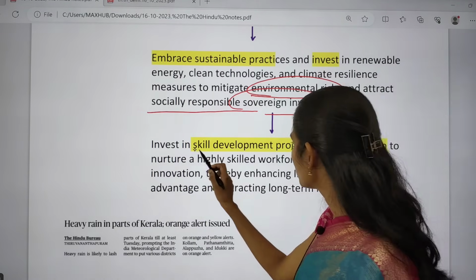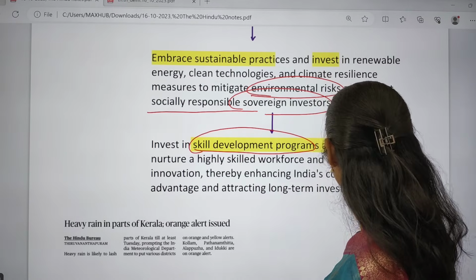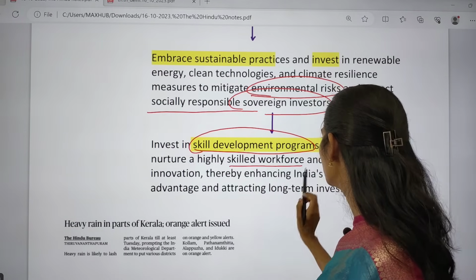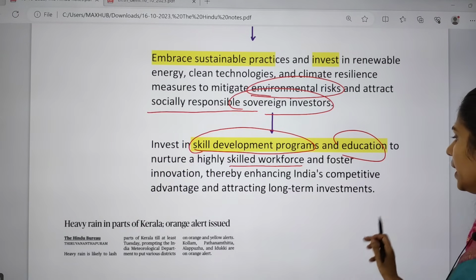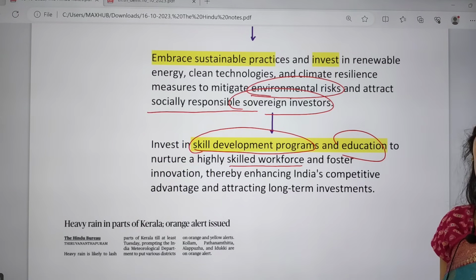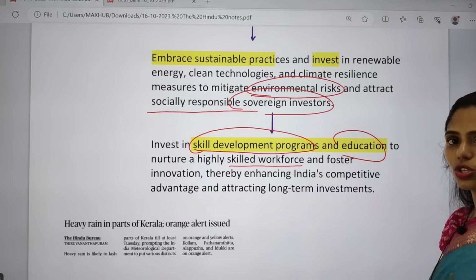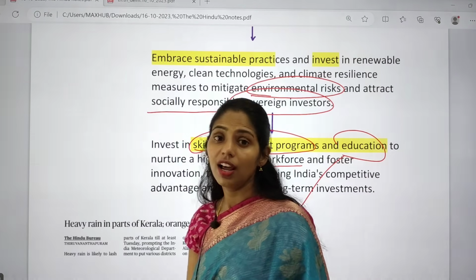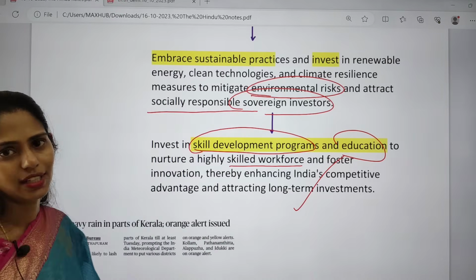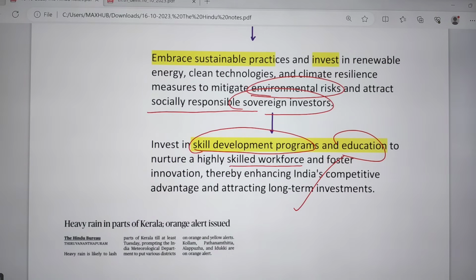And we can also focus on skill development programs and education to nurture a highly skilled workforce, so that we can enhance India's competitive advantage, so that we can attract long-term investments into our country. So this is about this topic in detail, and I hope it is very much clear. Yes or no? Yes, right?